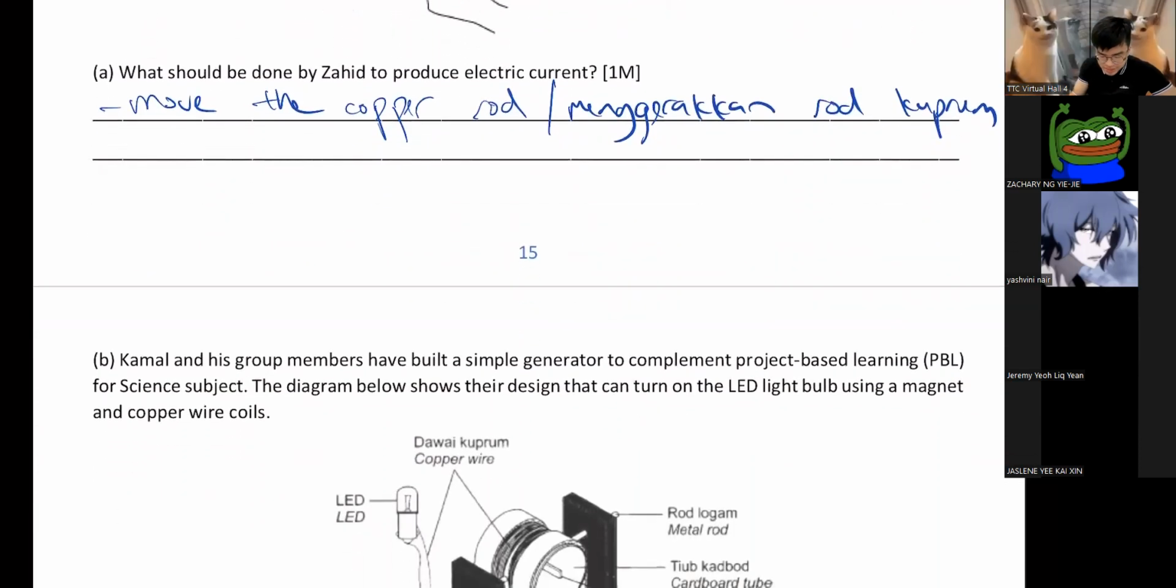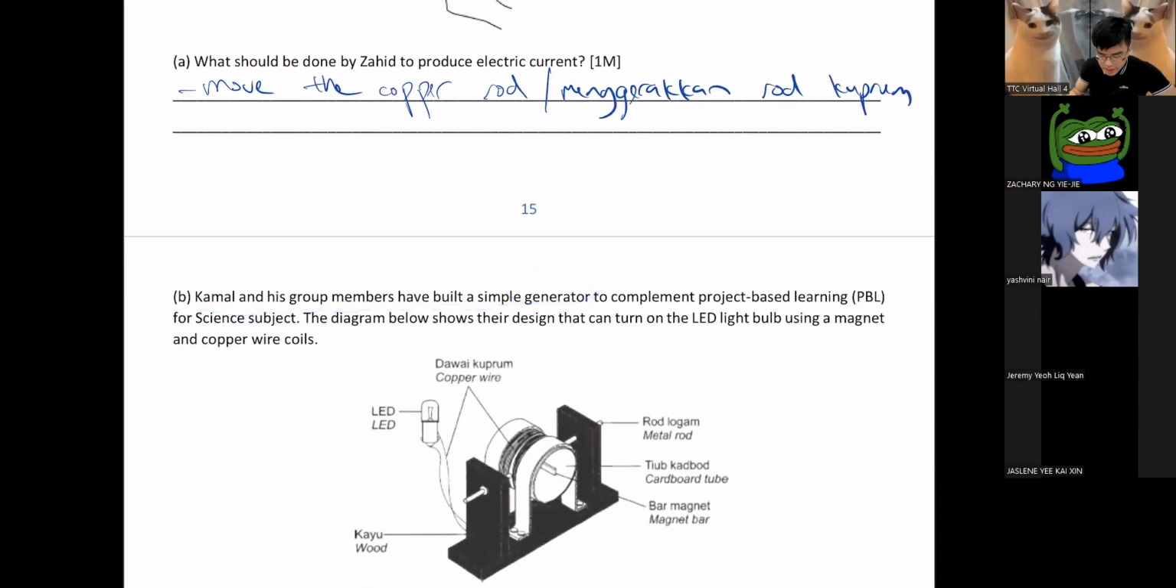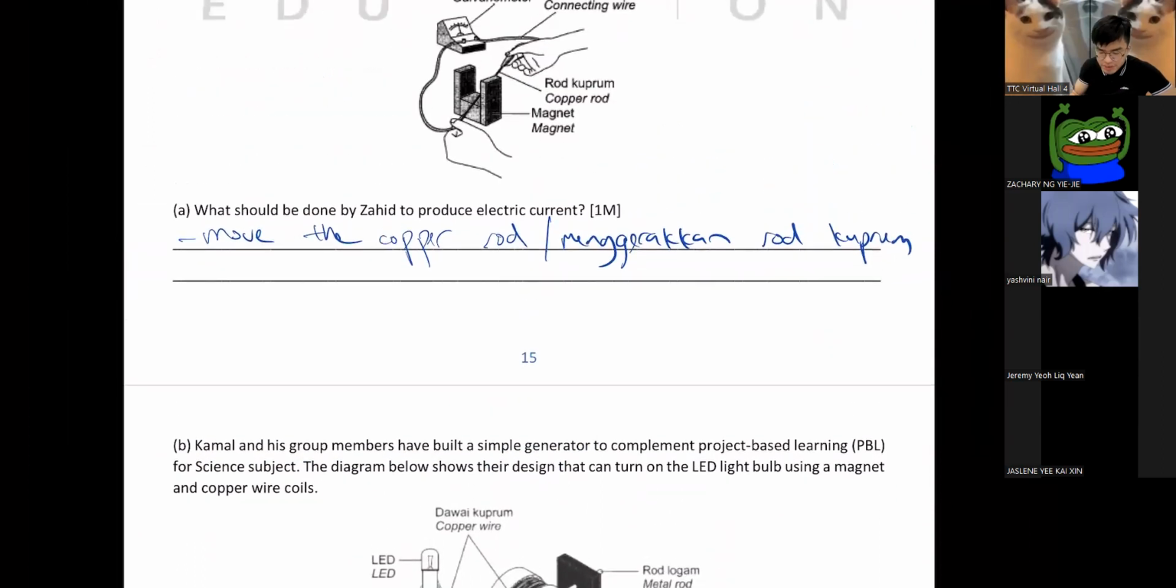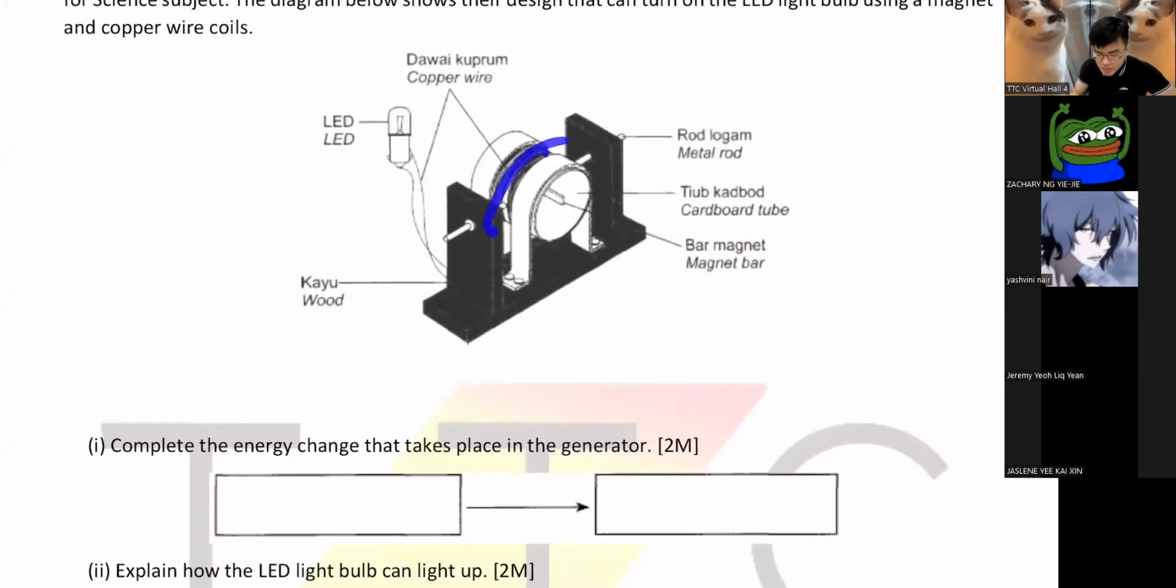Then you will get electricity. So next, almost the same question, I think. Kamal and his group member have built a simple generator. The diagram below shows that design they can turn on the LED using a magnet and copper coil. So just now, we are moving the coil, magnet not moving. Now is the reverse, can you see? The wire is not moving, but the magnet is moving here. Like I said, one move, one doesn't move, then you will get electricity.